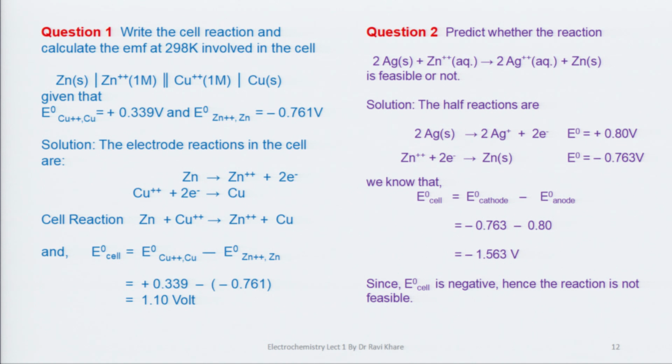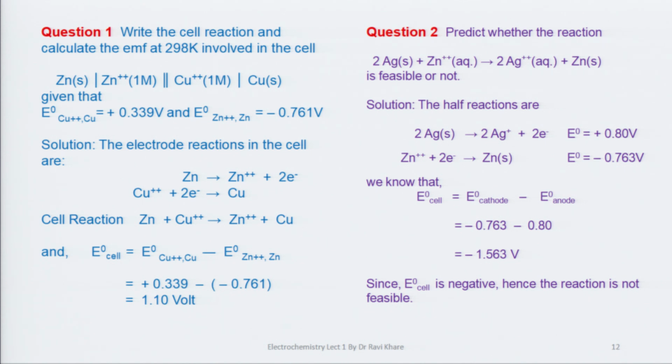Now, we take up the first question. There are various questions asked in examination question papers. Write the cell reaction and calculate the EMF at 298 K for the cell, which is given as zinc, within brackets S stands for solid, single vertical line, zinc ion within brackets 1 M, which is the concentration of zinc ion.